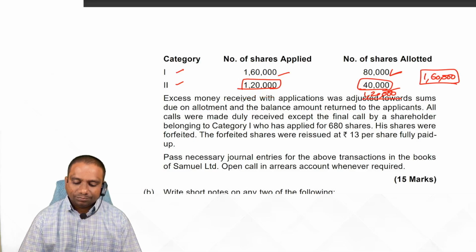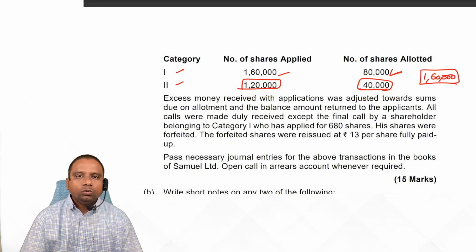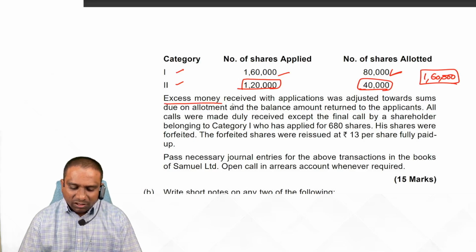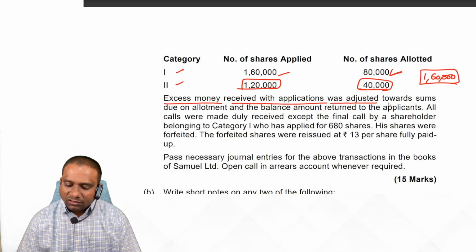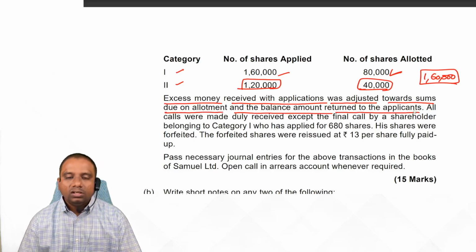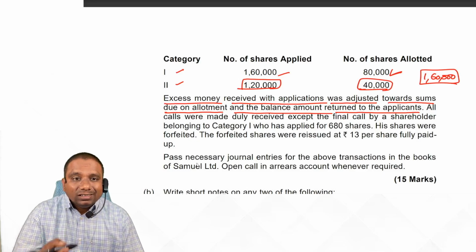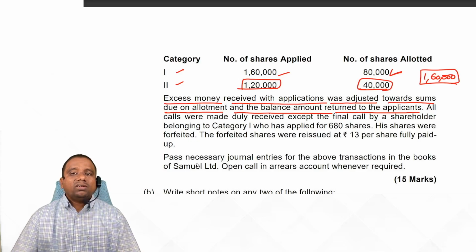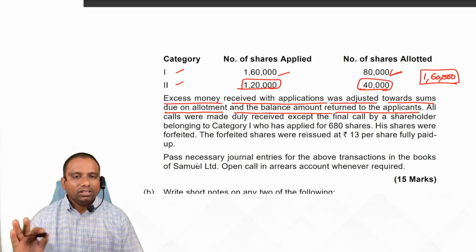Observe carefully. Now what do we do with that excess money? Excess money received with applications was adjusted towards sums due on allotment and the balance amount returned to the applicants. So after adjusting for allotment, whatever excess amount we have, that amount we refund now.